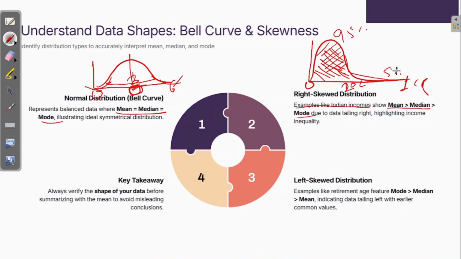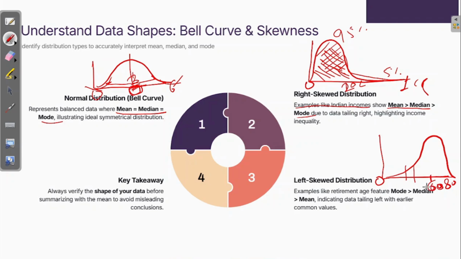Now let's take a left skewed distribution, and we will take the retirement age over here, right? How does the left skewed distribution look like? When you create this, the left skewed distribution looks like this. In India, the retirement age is 60. So if you start from 0 and take it to 80, most people retire here, at 60. Few people retire here also, few retire here also, and few might quit their job and go to pursue their own hobby. But most of the people retire here only.